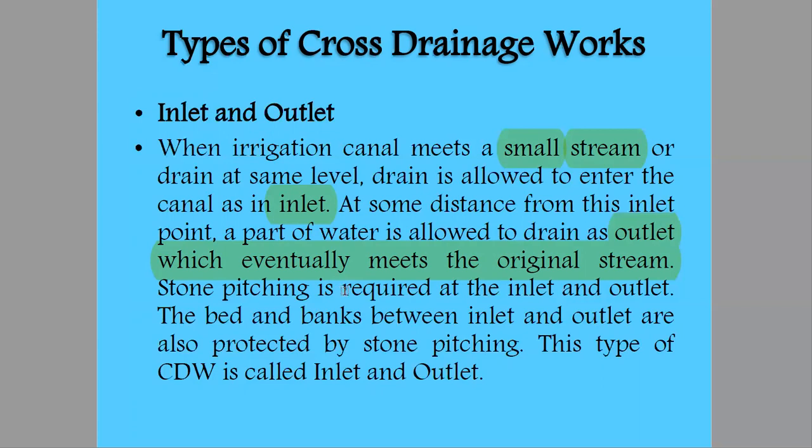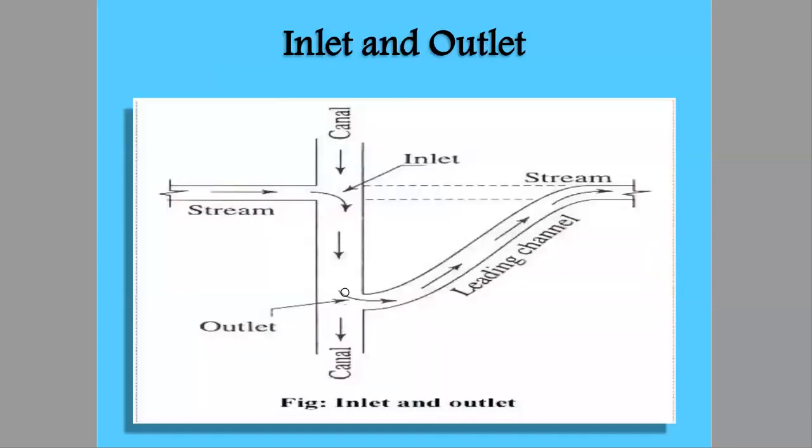We will have a clear picture after seeing this diagram. Here you can see this is relatively a small system in comparison with the canal. So this point is inlet, and this is the main canal system. Here the water gets mixed with the canal system at inlet.